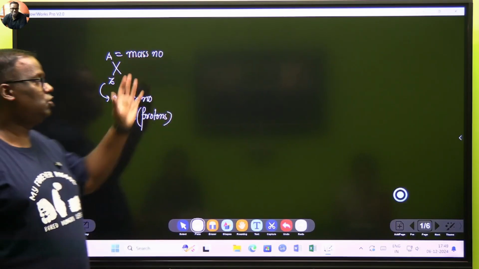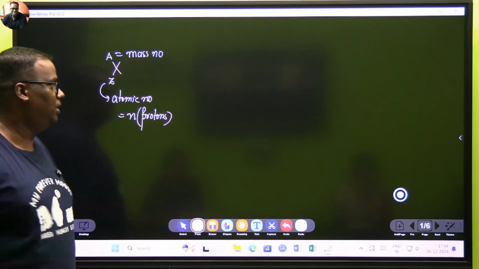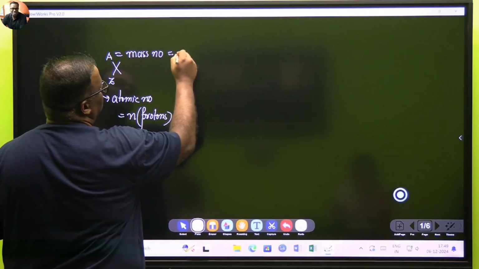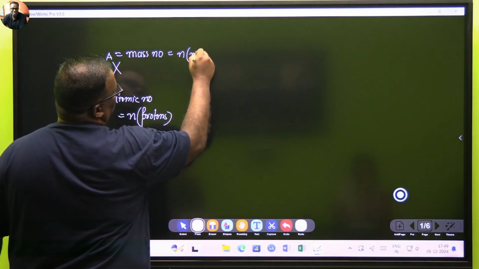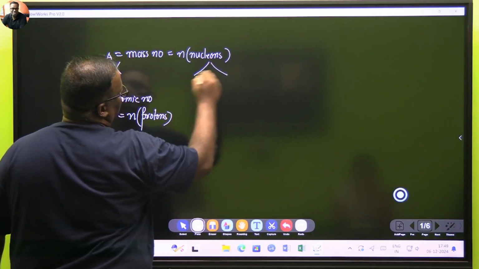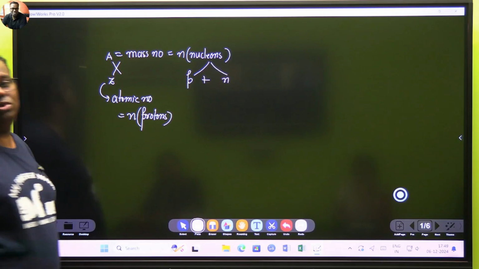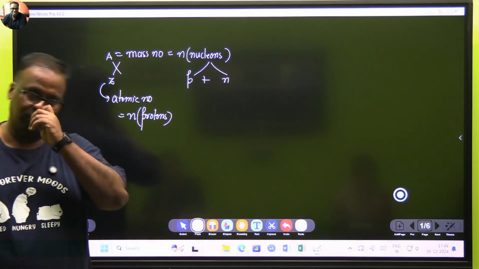You will say, sir, this should be relative atomic mass. That I'll come to. Actually, this stands for the mass number, and the mass number is the number of nucleons. These nucleons are nothing but the sum of protons plus neutrons, which reside in the nucleus of the atom. Have you got it?